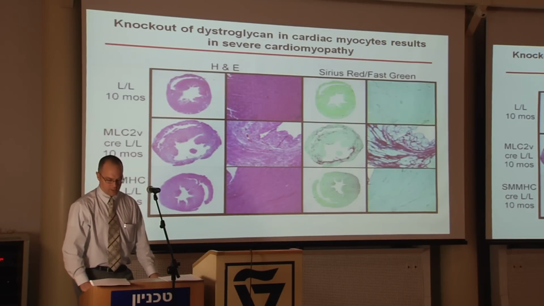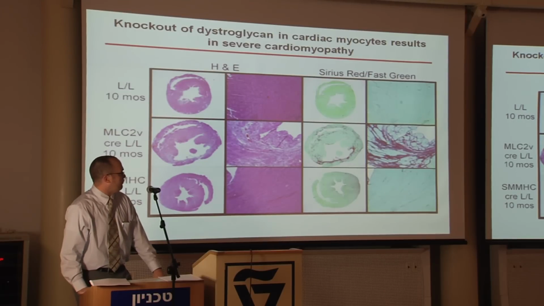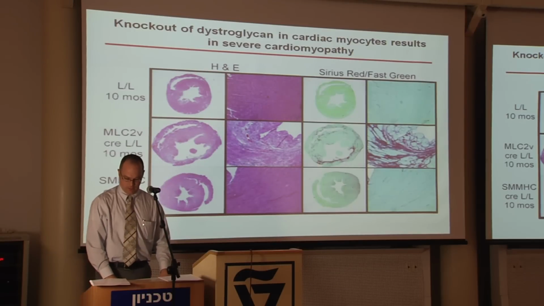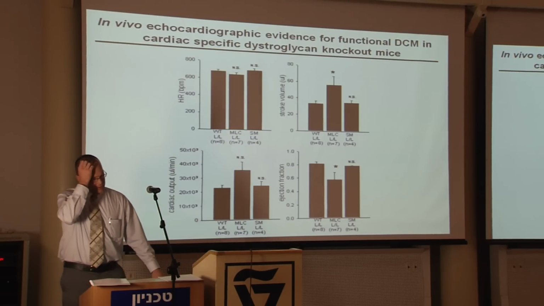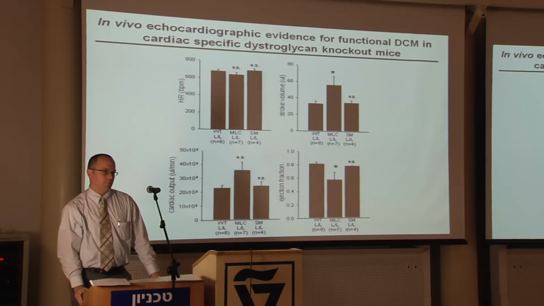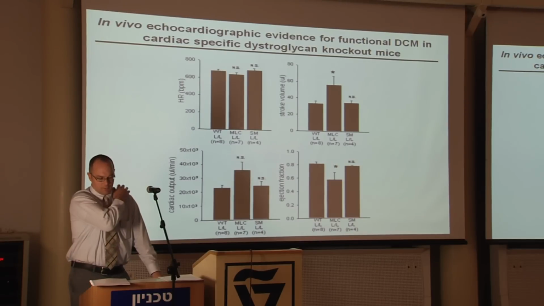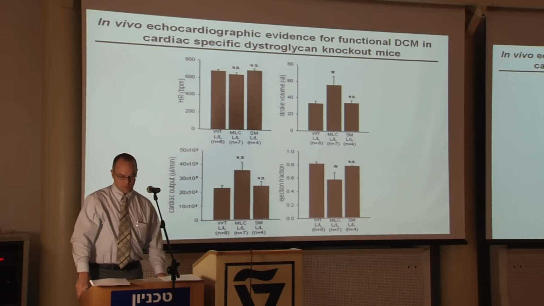specifically in cardiac myocytes resulted in a fairly significant cardiomyopathy characterized by focal myocardial necrosis, as well as focal replacement fibrosis, shown here with Sirius red staining, with the contrast being fast green, labeling the myocytes. So this cardiomyopathic phenotype that's present in these knockout mice appears to be consistent with a functional dilated cardiomyopathy. This can be demonstrated by not only morphological studies, but also using functional studies.